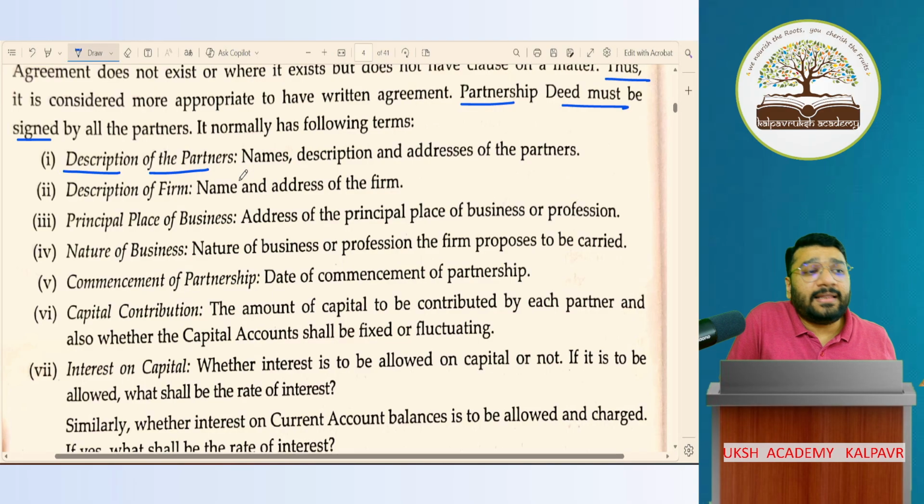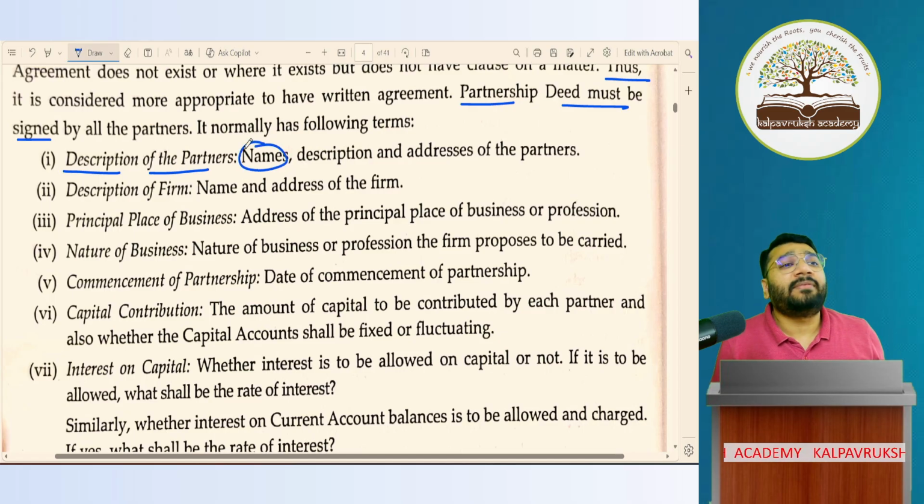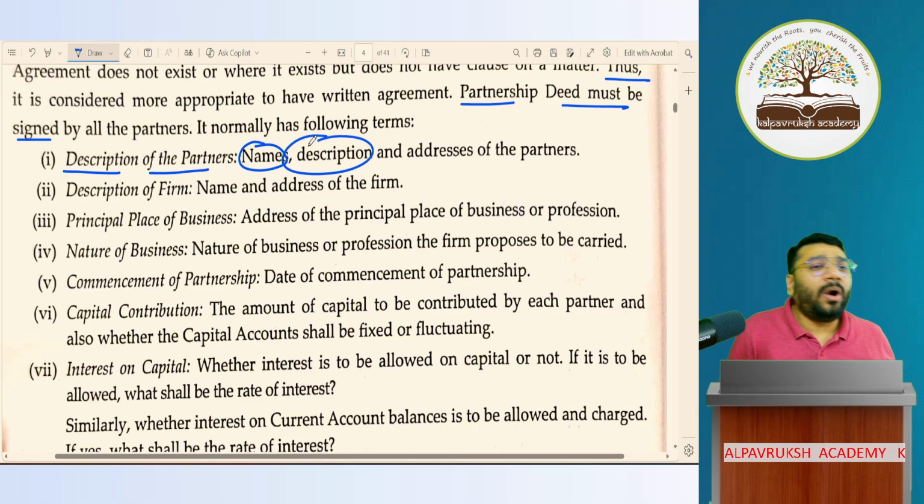Sir, what should be there in that? The name of the partner should be there. If Prem is becoming a partner, then Prem's name should be there. Second, description. What description can I give for Prem? Prem has got black hair, white teeth, 2 ears, 1 nose. Am I supposed to describe the partner that way?